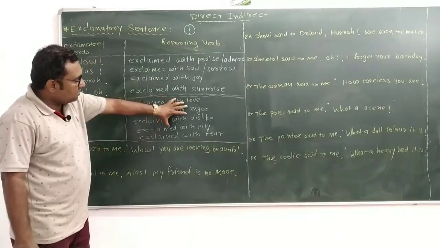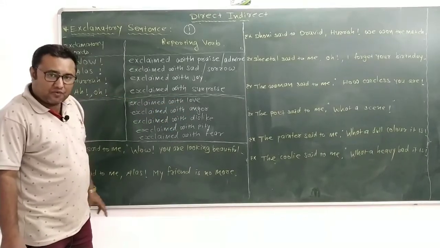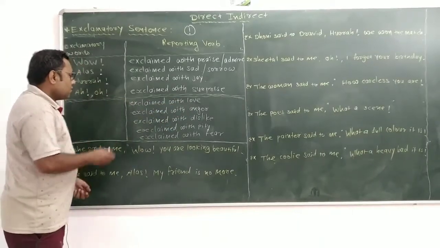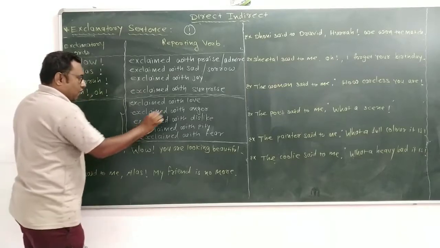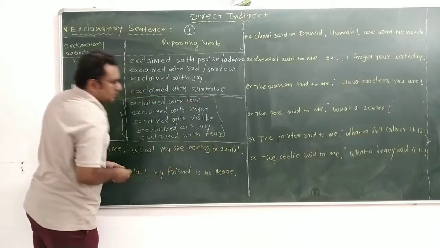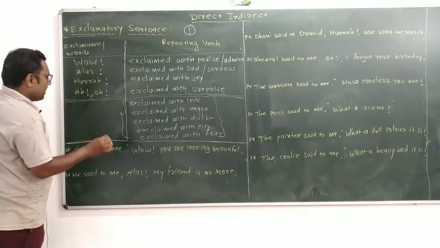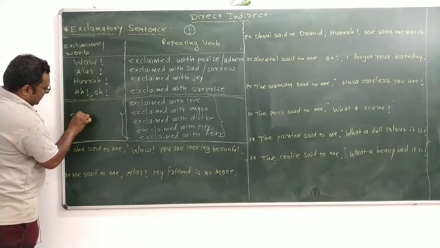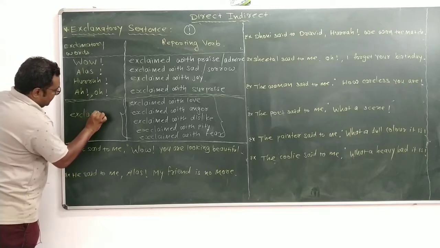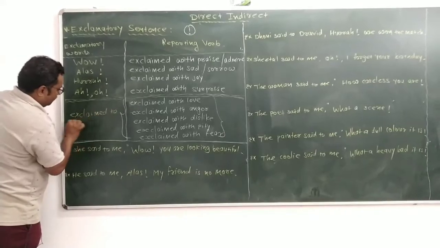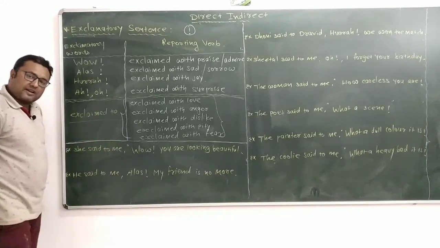Okay, you can use other exclamatory words also. Suppose you don't know the expression of these words, at that time you write only exclaimed to. Okay, that is also correct.